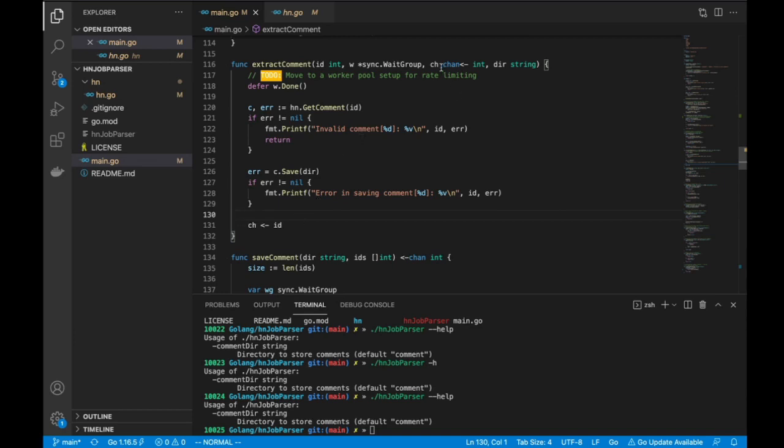Okay, let's jump back. Right, just one more thing. The type given to the channel here is a read only channel. Sorry, a write only channel, right? So this arrow is going towards the channel. That means we are writing to the channel, right? And the moment you have an arrow coming out of the channel, that means you are reading from the channel. That's just the Go convention. Your channel can be bidirectional, which means you can either read or write to it, or you can specifically give channels which are read only or write only, right?